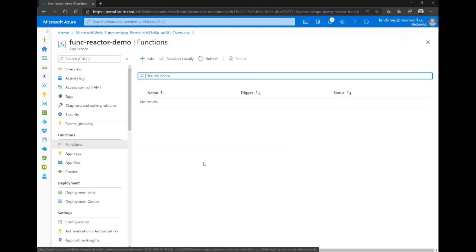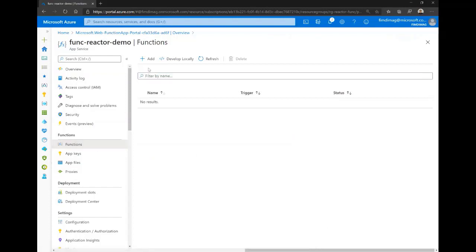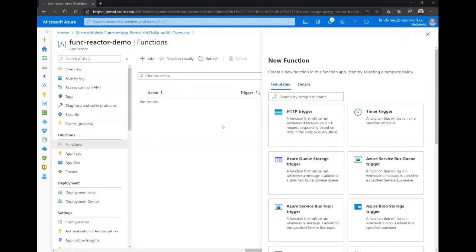So we can develop directly inside the portal, or we can also publish the functions from another platform that supports DevOps, or we can develop and publish locally, for example, from Visual Studio, Visual Studio Code, or another IDE. So we start by creating our function directly inside Azure.